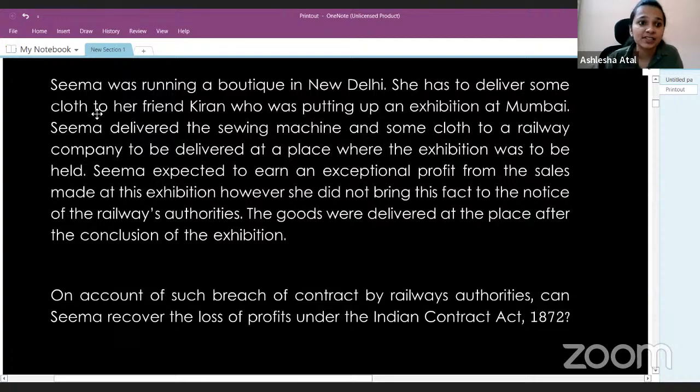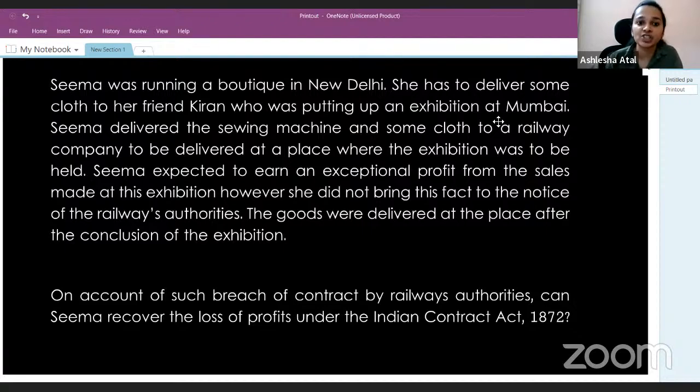She has to deliver some cloth to her friend Kiran, who was putting up an exhibition at Mumbai. So there's a person, Seema, running a boutique in New Delhi and she has to deliver some cloth to her friend Kiran, who was putting up an exhibition at Mumbai.